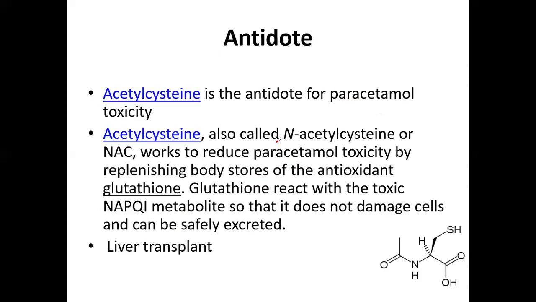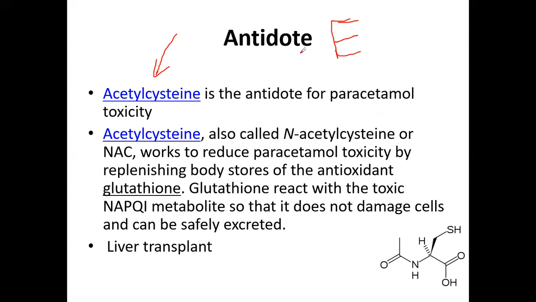Now, what is the antidote for paracetamol toxicity? As I discussed in the initial videos, an antidote shows its action in different ways, and there are different types of antidote. There may be either the physical antidote, the mechanical antidote, the chemical antidote, or the physiological antidote.